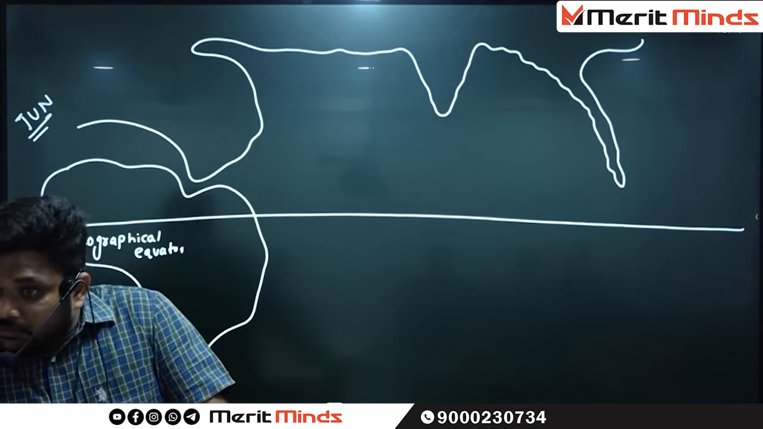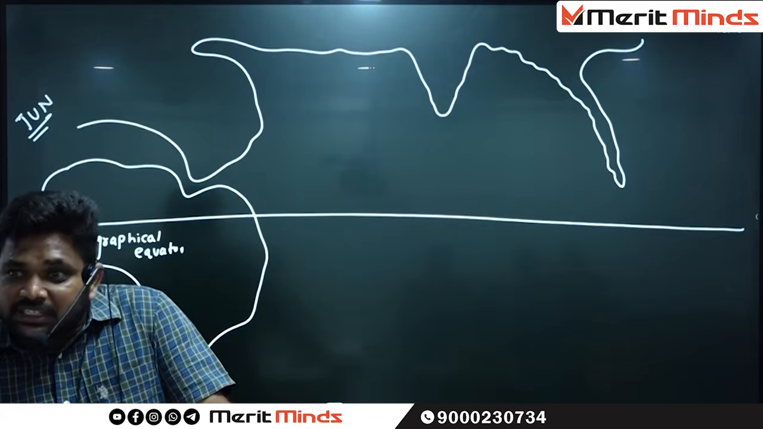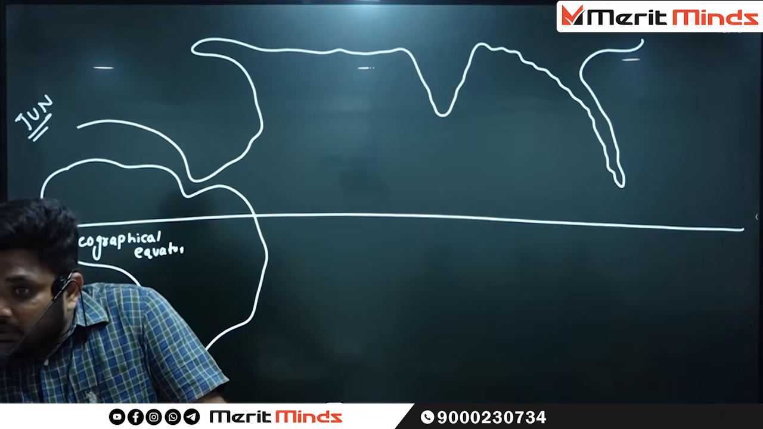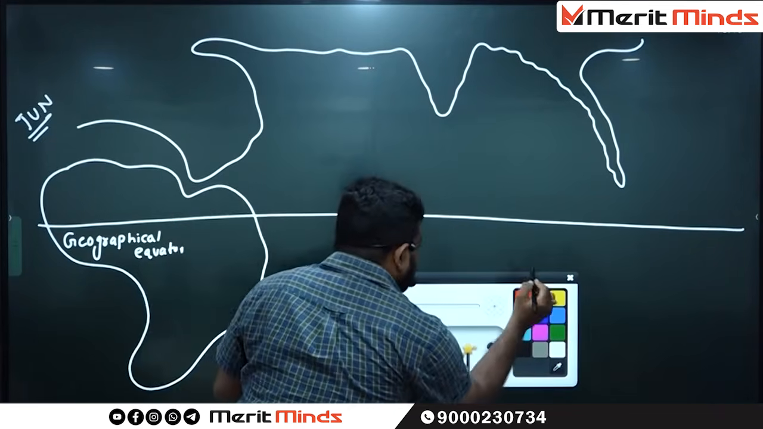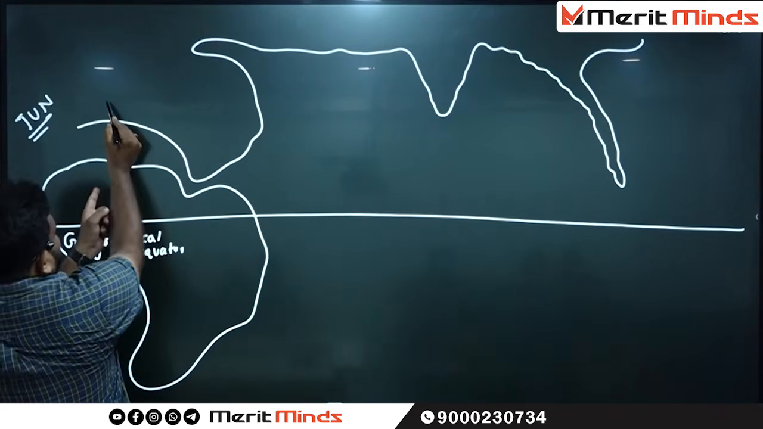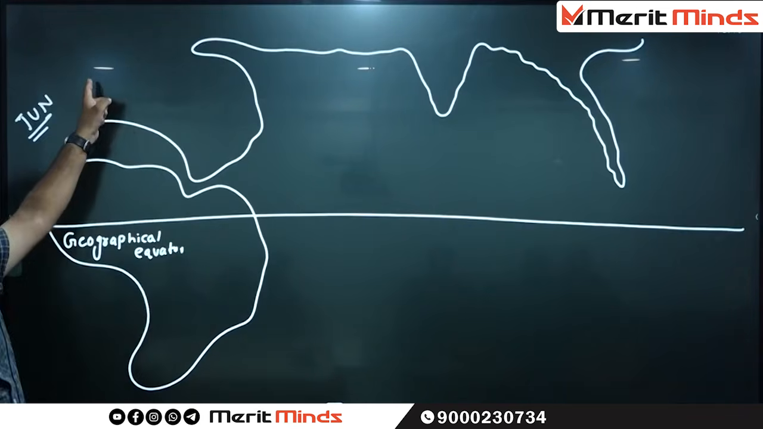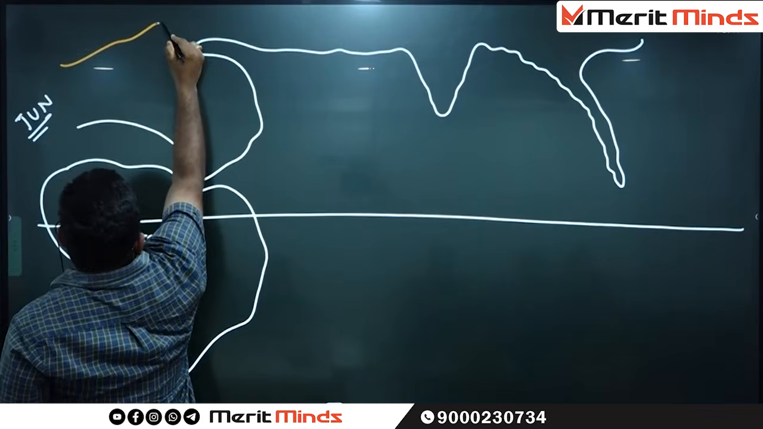But whenever you are seeing the ITCZ, it is not a straight line. That is the first point. Why is the ITCZ not a straight line? Because of temperatures. For example, is this the land or the ocean? Assume that this is the land. In the land, what about the temperature? High temperatures.